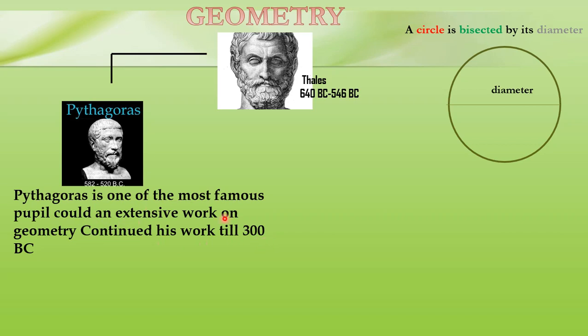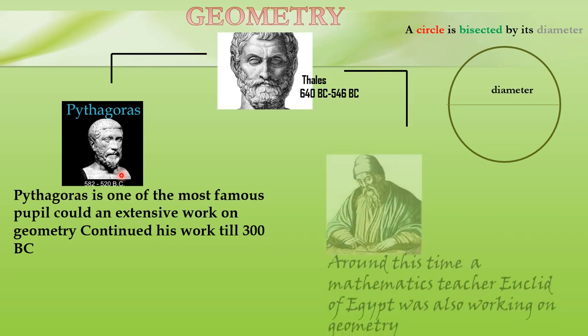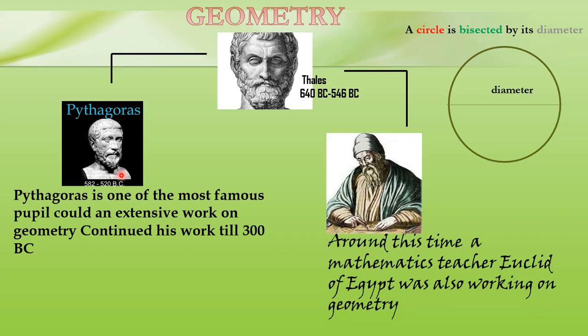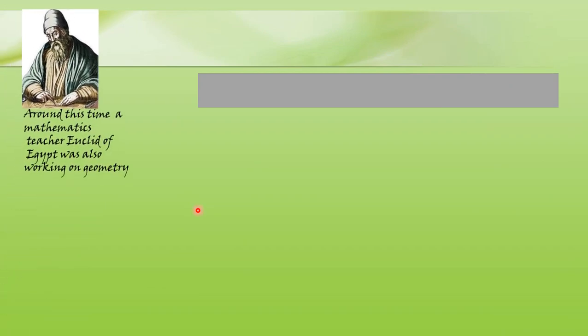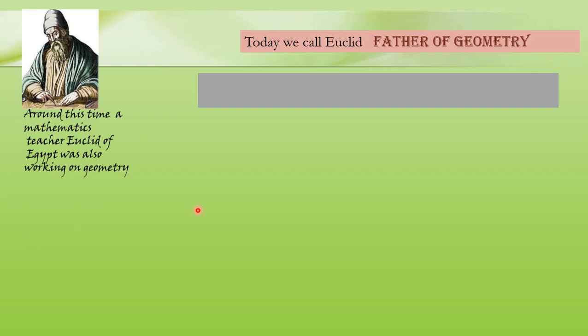At this time, one more maths teacher of Egypt was also working in the field of geometry, and now at present we know him as the father of geometry.